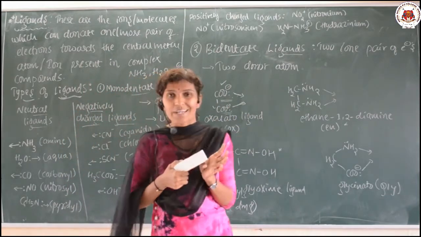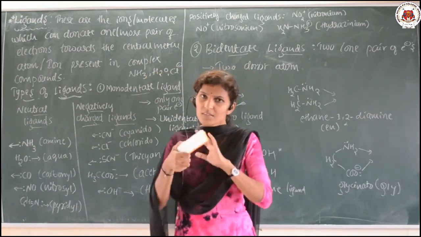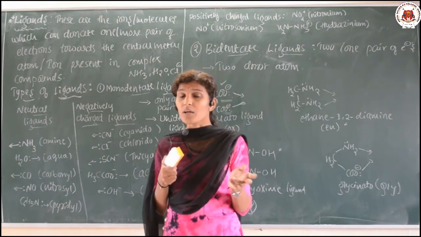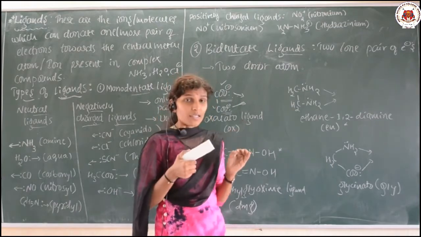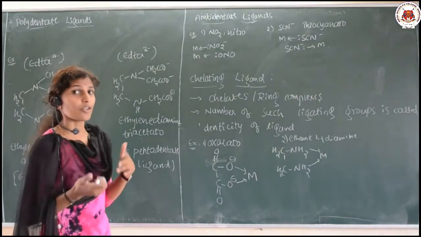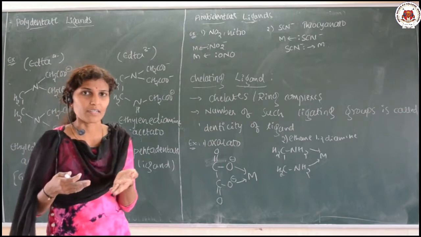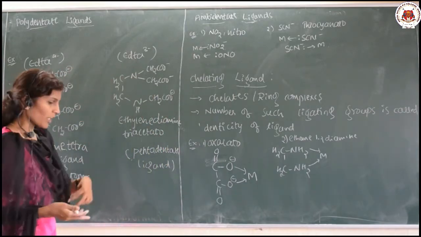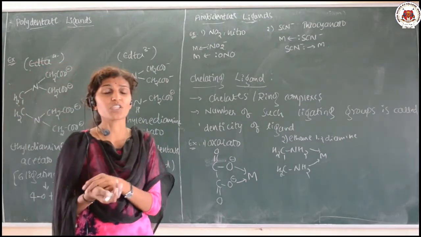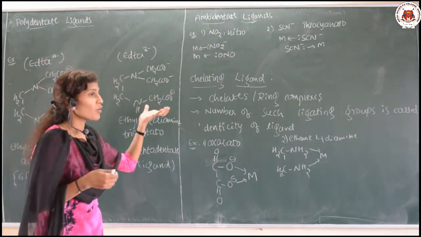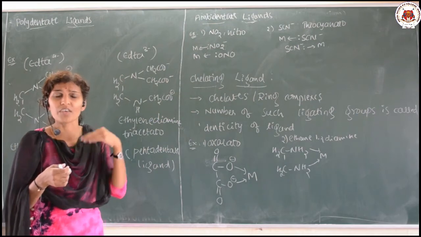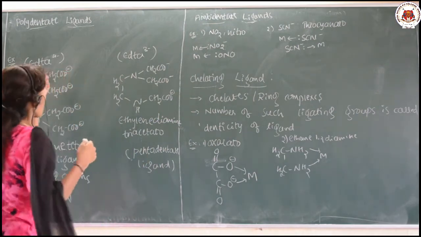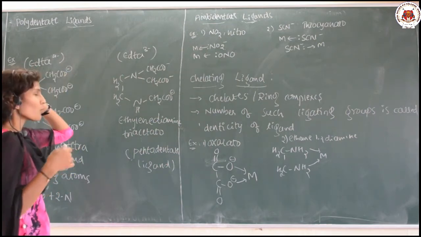Similarly we have tridentate ligands, and like this it goes on. If the ligands have more than 2 donor atoms, that is said to be polydentate ligands. So as I said, monodentate ligand, bidentate ligand, similarly tri, and so on up to polydentate ligand. Polydentate ligands have several ligating atoms which can donate several lone pairs of electrons towards the central metal atom, more than 2, like that you can say.